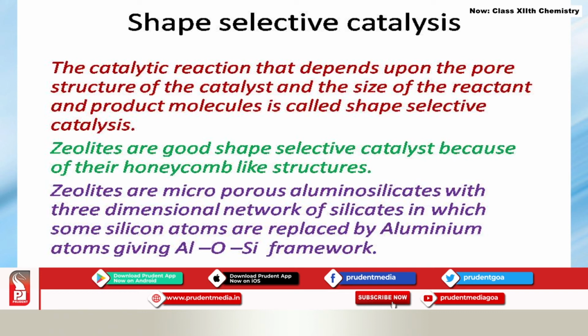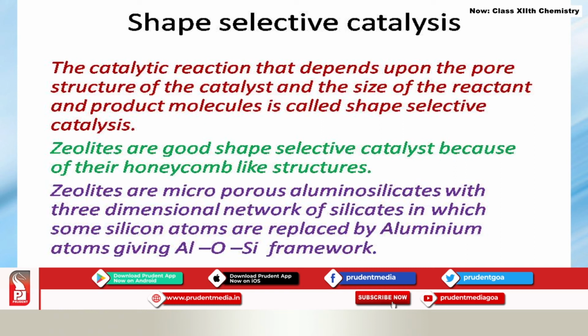Zeolites are very good examples of shape selective catalysts. They have honeycomb-like structures. Now, what are these zeolites? In zeolites, there is a 3-dimensional framework of Al, O and Si, which is called the aluminosilicate framework.